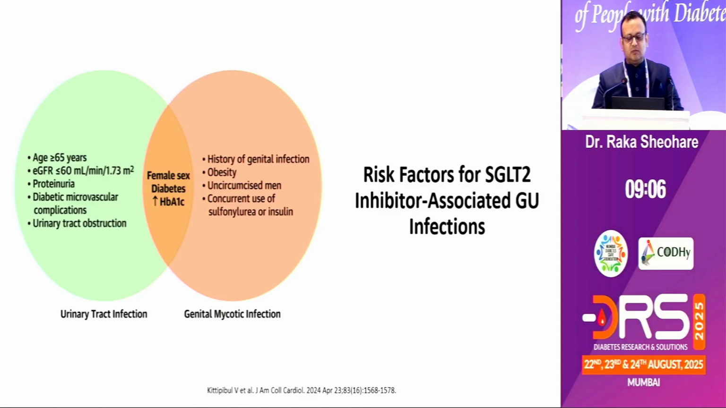We all know the risk factors for SGLT2 inhibitor associated GU infections. They can be UTI or GTI or mycotic infections, and we know that the female sex is more vulnerable to these complications. When a female patient comes with very high HbA1c, we need to consider these observations in our history: whether the patient has had earlier GTI, or is a male patient with an uncircumcised penis, concurrent use of sulfonylurea and insulin, age criteria, diabetic microvascular complications, and urinary tract obstruction or any anatomical disorder.